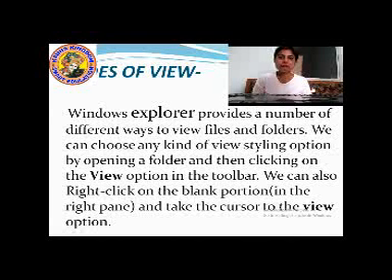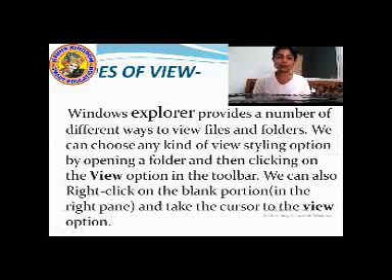So students, now let us learn about modes of view. What do you mean by modes of view? The icons that are there in the desktop. Icons means the files that are there in the desktop. In which size you can see them, that is known as modes of view.